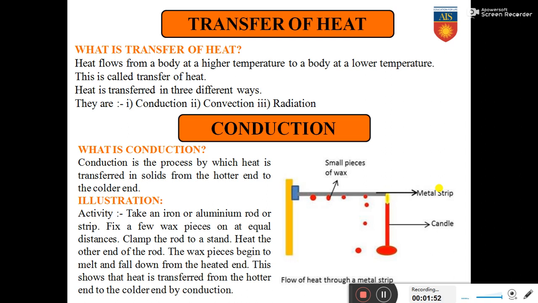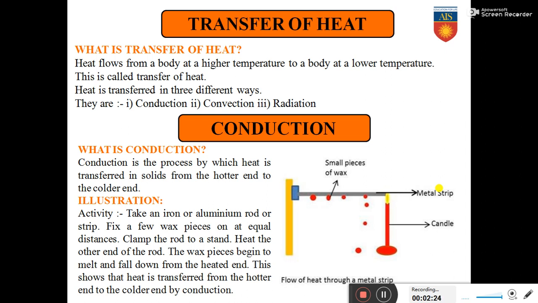If I give you an example, if you cook with the help of a metal spoon, you will see that the head of the spoon is touching the pan, which is hot because you're heating that end. But after 10 or 15 minutes, you will see that the other end of the spoon, the portion which you are touching, is also getting heated. How is this happening? It is because of this process called conduction. The heat is being conducted from the hotter end to the cooler end.